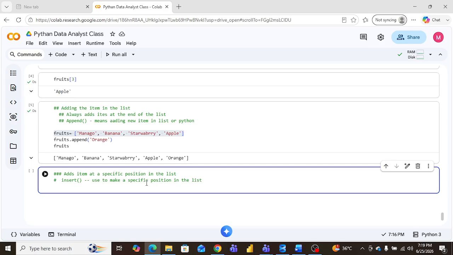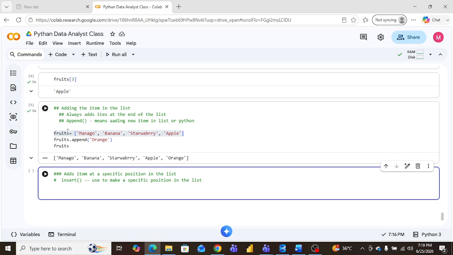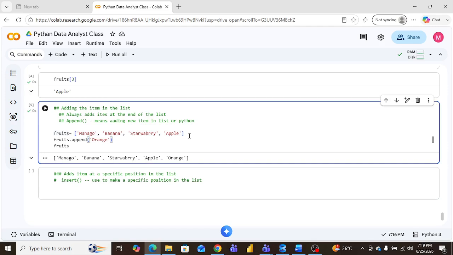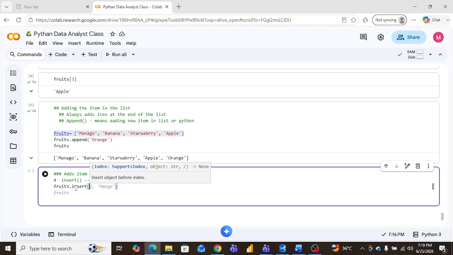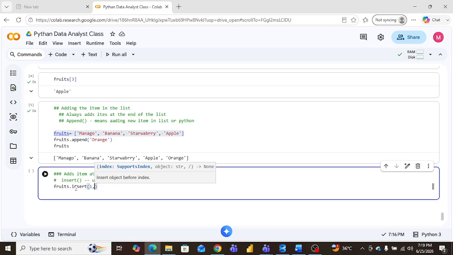How can we apply this? Let's see. We have this list, so I can write fruits dot insert. And then what is the meaning?